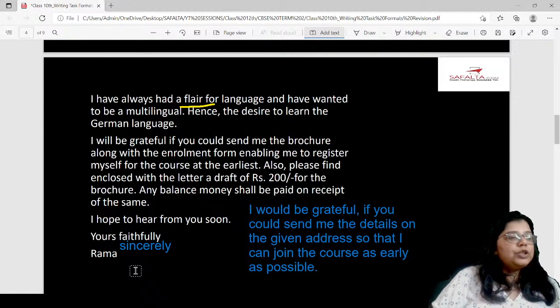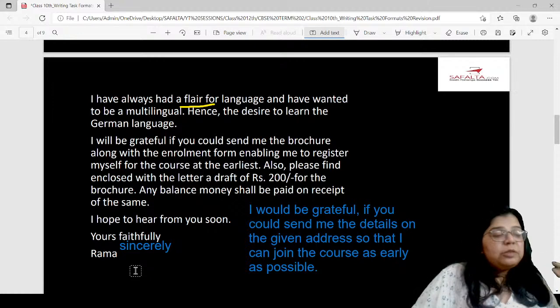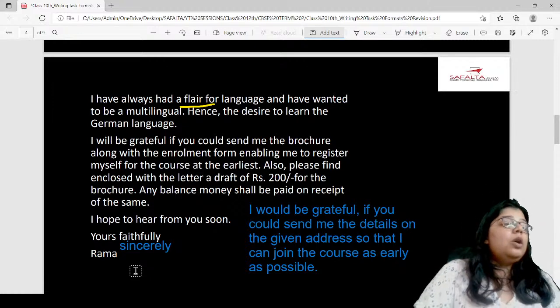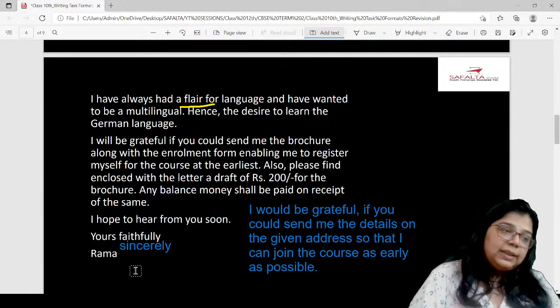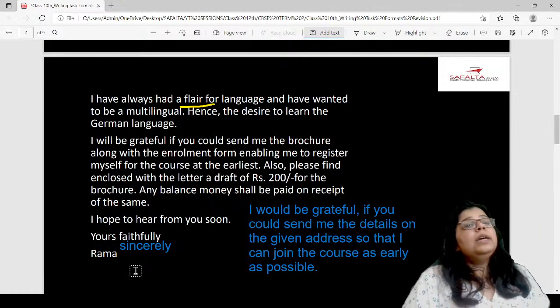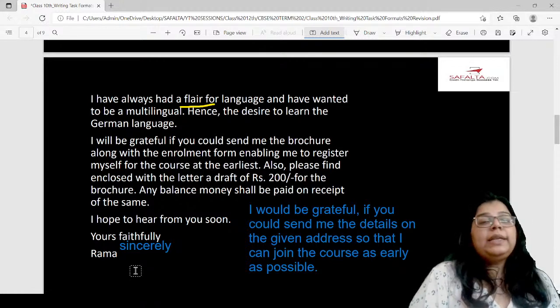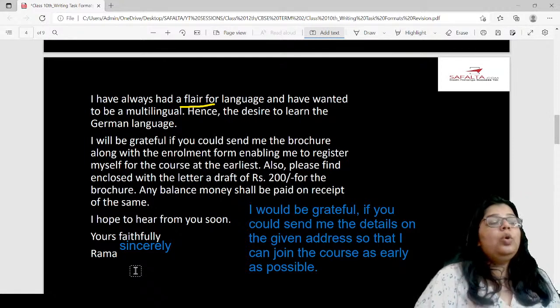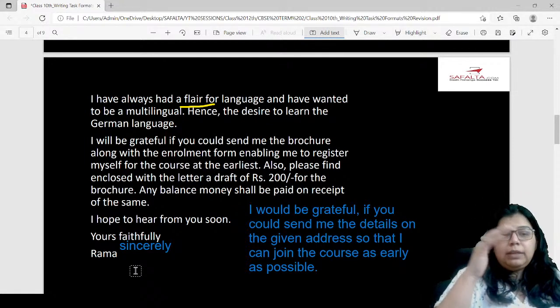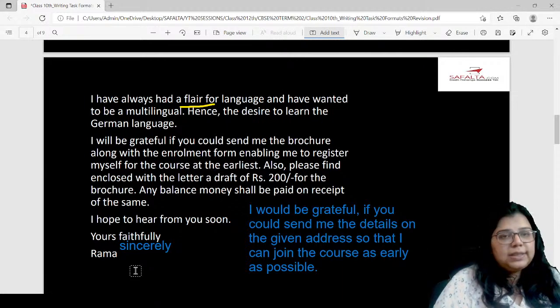Anushka, Vashu, Shehzada, beta, if you are all listening to me, let me know if you have understood this. Also tell me if you don't understand something, then I will make you understand that as well. Letter of order and letter of inquiry are both formal letters. Their format will remain the same. Only what you write in the introduction, main body and the conclusion will change. Otherwise, everything remains the same.